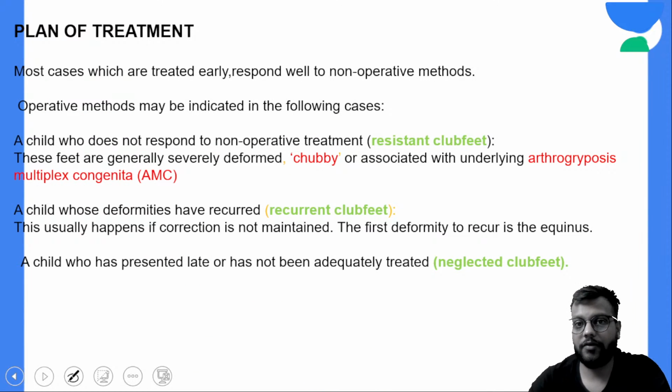Now plan of treatment we have already discussed, according to the age. And then if it is resistant etc, you have to keep in mind the secondary causes like the arthrogryposis multiplex congenita, and the spina bifida, polio etc.